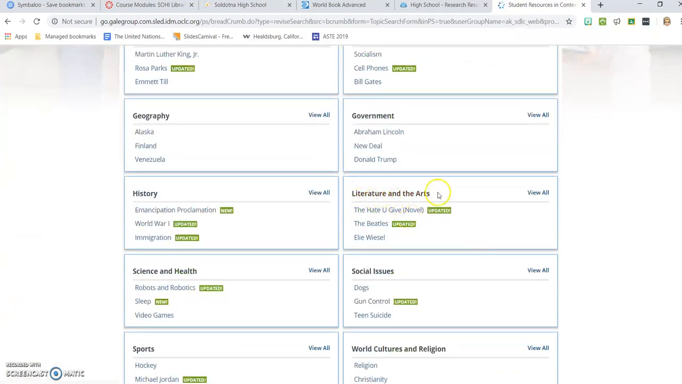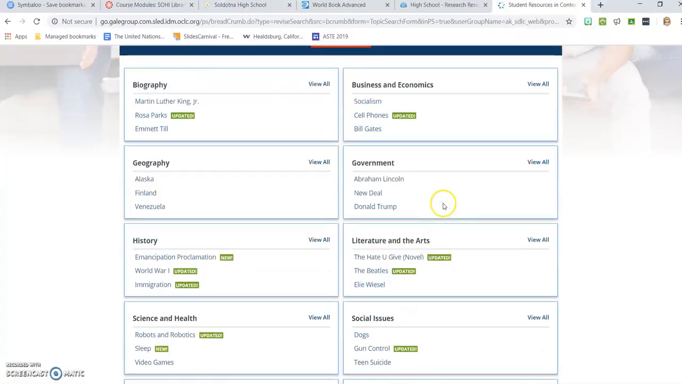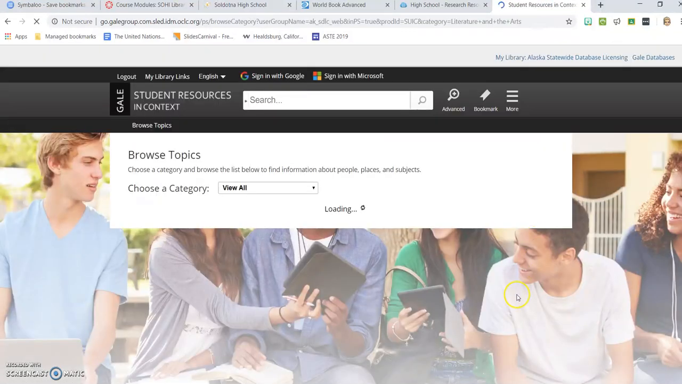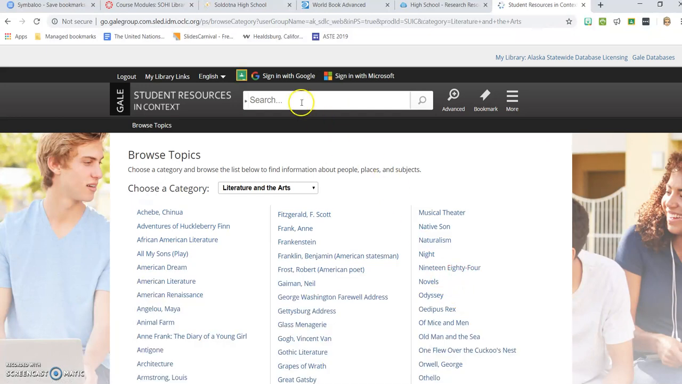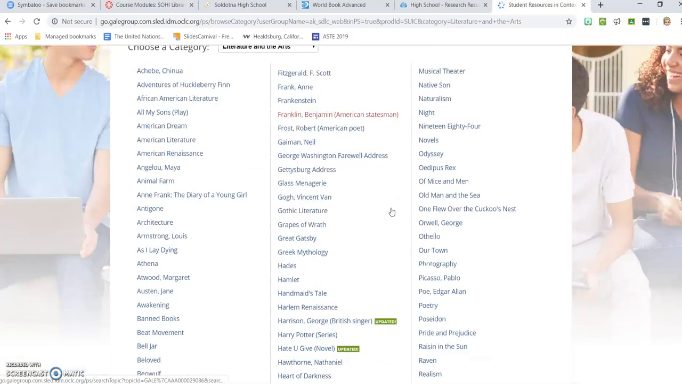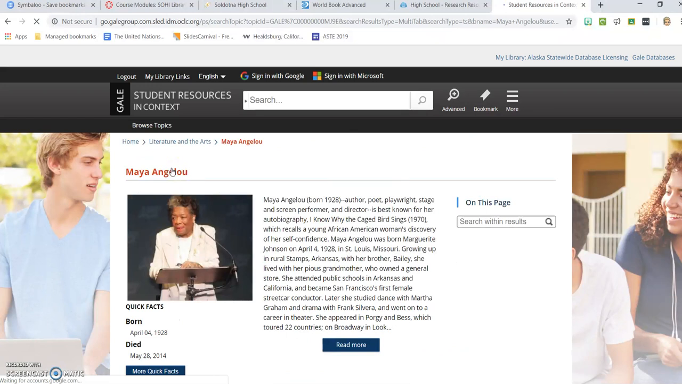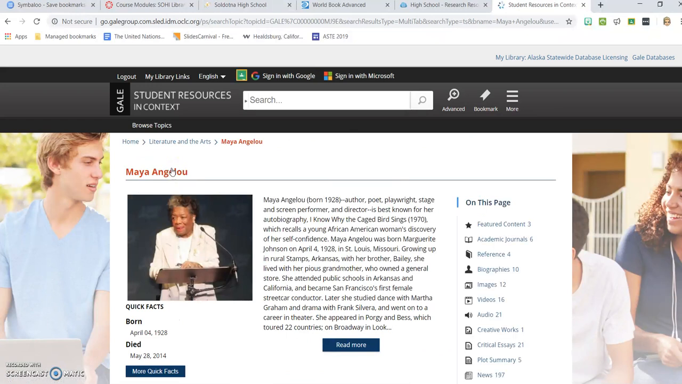And if you scroll down, you can start literature and the arts. You might also find your person up here in biography. It depends on who you pick. But if you view all, it's going to be in alphabetical order. You can use this search bar here at the top and just go straight to your person. But everything's in alphabetical order here. Let's click on Maya Angelou. I just wanted to show you what is available for the different people that you look up.